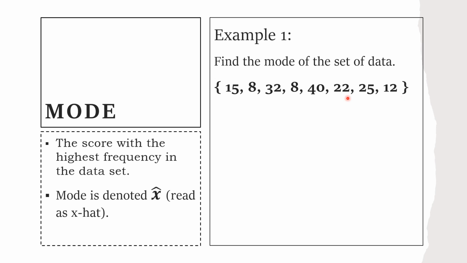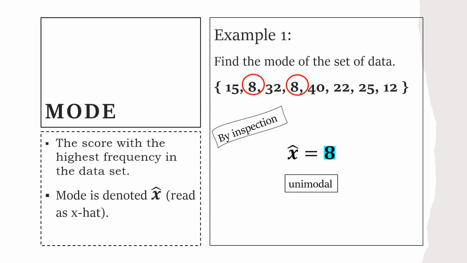Therefore, the score with the highest frequency is, by inspection, 8. It is unimodal because there's only one mode.